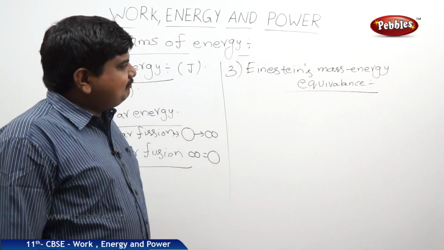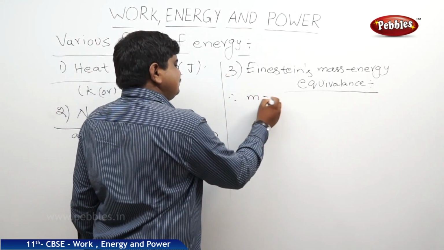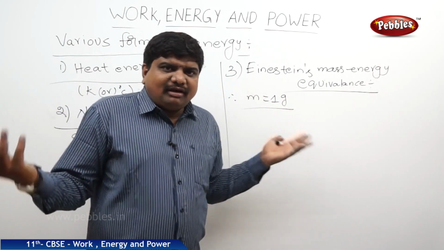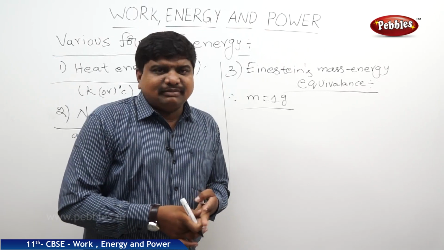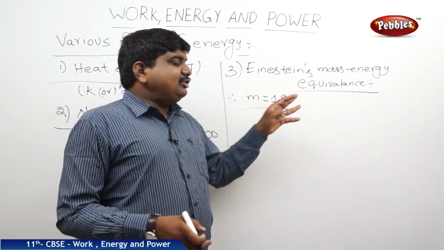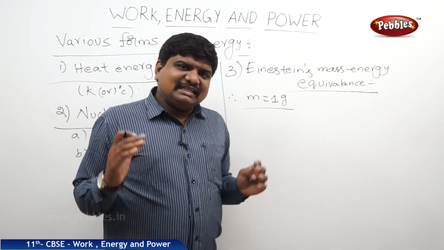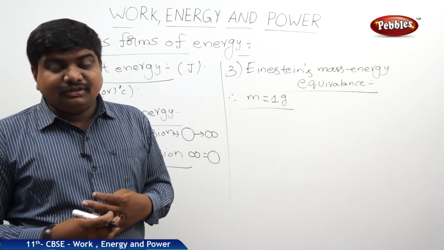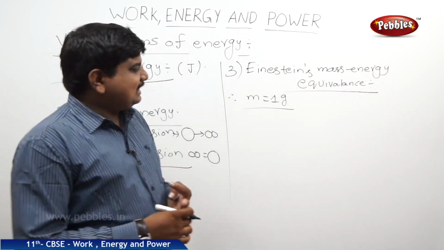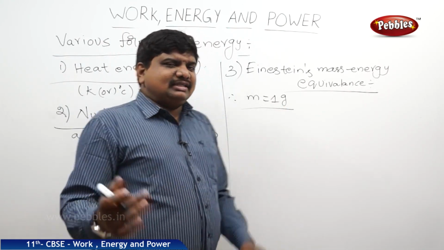What is the statement given for this concept by Einstein? Let us take a body of mass, say 1 kg or 1 gram, very small. This 1 gram body may not be able to produce enormous energy, because to produce energy from this 1 gram of substance, it would first have to be heated or preserved in some different conditions. Maybe that body's strength is not sufficient to hold that much energy. Naturally it is not possible, but in some special cases this body of 1 gram mass can produce enormous energy. What is that relation?